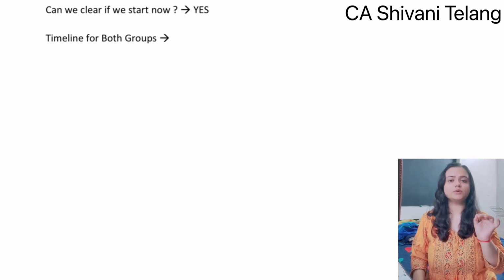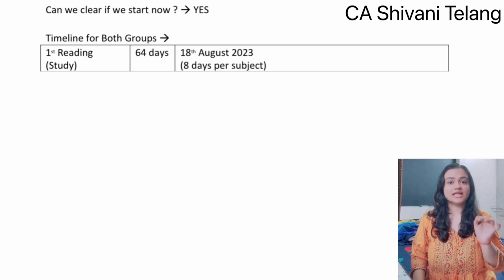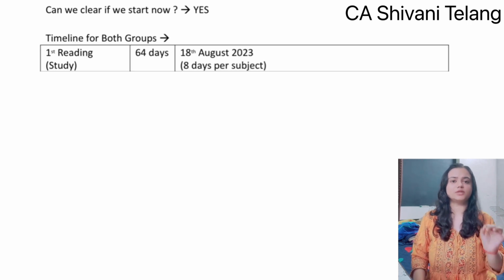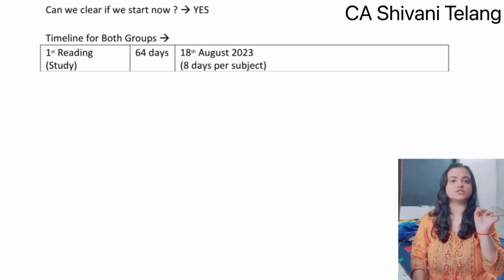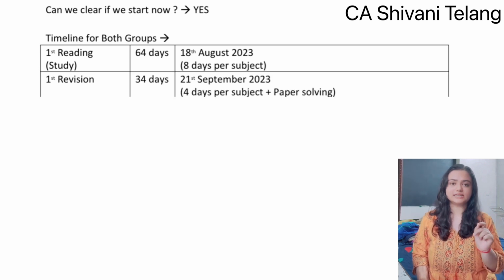So you need to complete all your studies in 64 days, that is by 18th August 2023. Here you can allot approx 8 days to every subject. Then you will complete your first revision in 34 days. That is by 21st September 2023. Here you need to allot 4 days to each subject along with the paper solving.